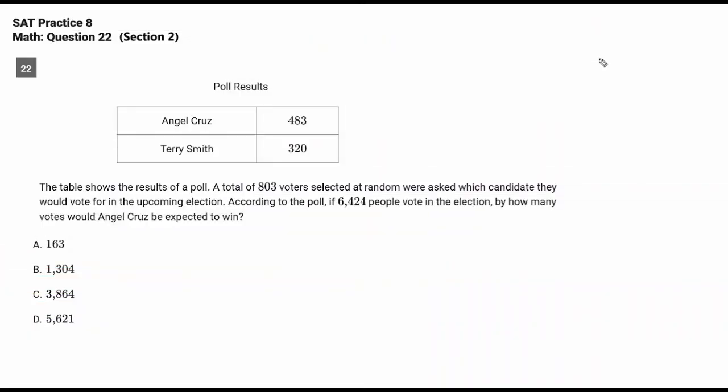We're on SAT Practice Test 8, Math Section 2, Question 22. Supposed to be the hardest question on the entire test. Guys, this problem is a gift. It's hard, but it's not that hard.